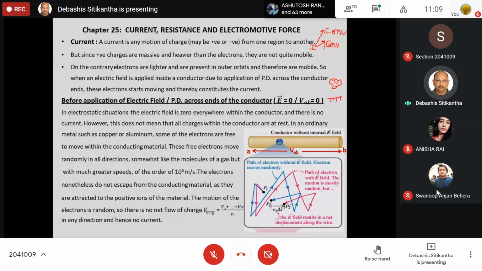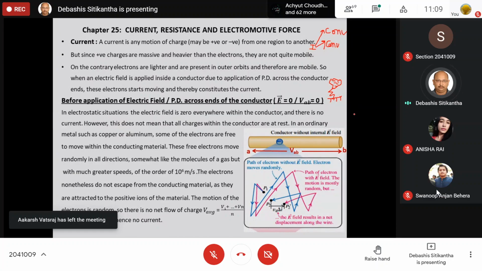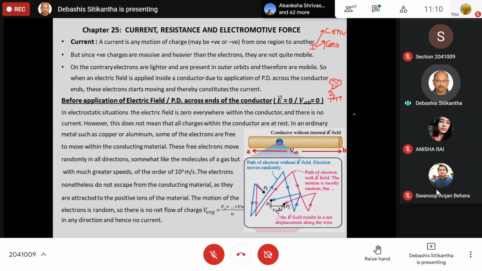So what this cloud will try to do is discharge itself and bring itself to a lower value of energy. So there will be a striking which is accompanied with the flow of electrons from the surface of the cloud to the ground, because the ground is at zero potential. Naturally, in this way, the electrons on the surface of the cloud are discharged to the ground. And while these electrons are moving through this lightning path, they constitute a current. This type of current has a special name, known as convection current.